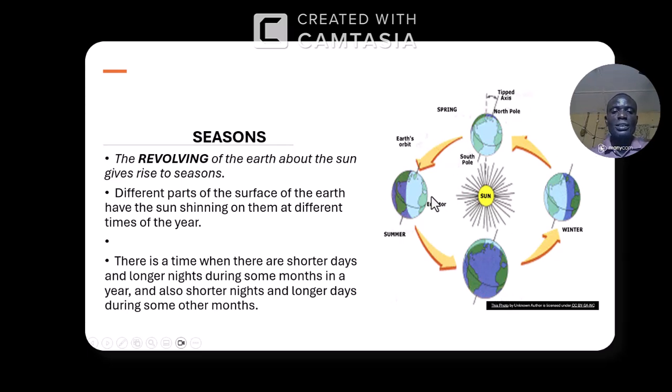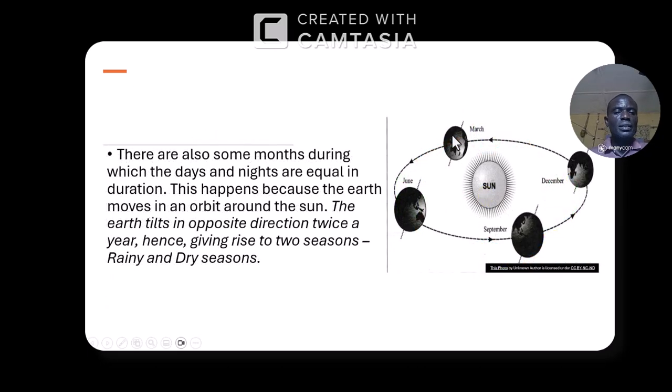It occurs as a result of the revolution of the earth around the sun. So at two times in a year, look at this, there are also some months during which the day and night are equal. Yes, you have some months that day and night are equal. And this happens because the earth moves in orbit around the sun.